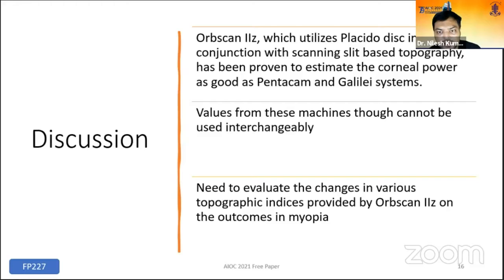OrbScan 2Z, which utilizes Placido disc in conjunction with scanning slit topography, has been proven to estimate the corneal power as good as Pentacam and Galilei system. The values from these machines can't be used interchangeably.